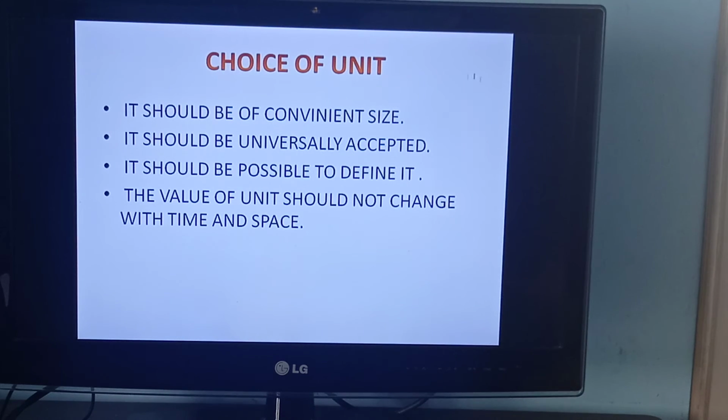In short, we'll write centimeter as cm. cm is not chief minister or common man, that is centimeter. Kilometers we'll write as km. Yes or no? Next, it should be universally accepted. Yes, this is the main point the unit should have. It should be universally accepted. All should accept the same unit.